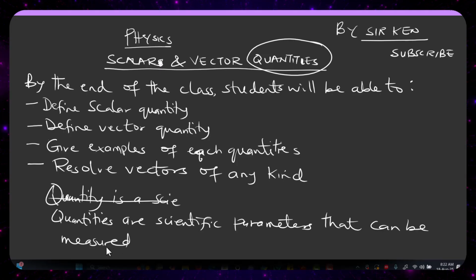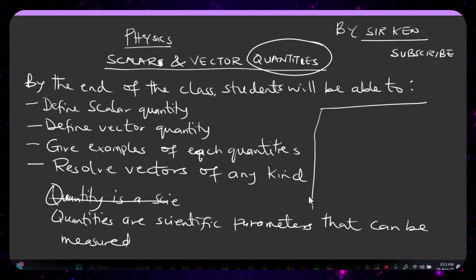You may not properly understand what I mean by this now, but let me bring it down to a layman's understanding. What quantity is all about is the names we call things, anything we measure, or the things that are measurable. The names we call them in physics, that is what we call quantities, or what they can also refer to as scientific parameters.